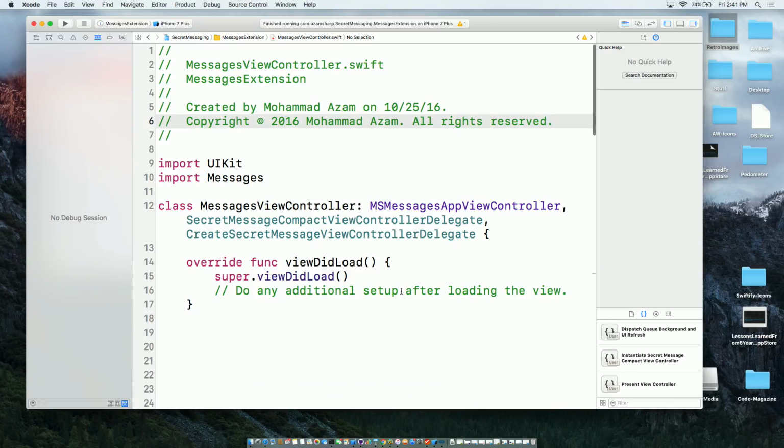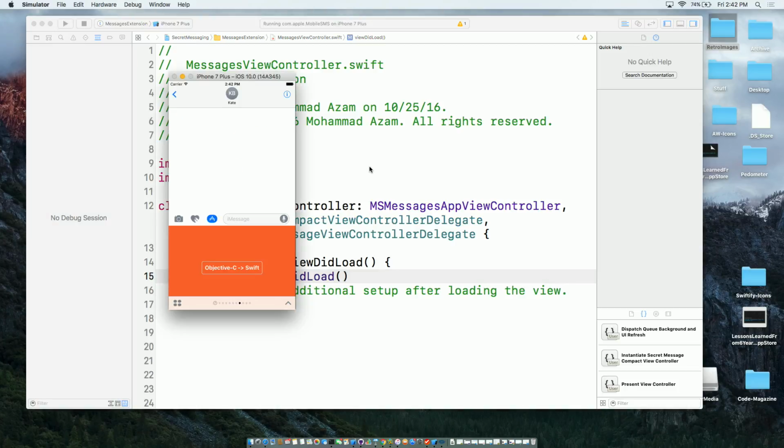Okay, so the app that we're going to talk about is a little bit of a fun app, all right? So let's say there are two teenagers, and they're texting each other. They're supposed to be studying, but they're texting each other. And they want to go to a party or do some stuff that is not allowed by their parents, all right? Let's just say that. So let me go ahead and run this. It's an iMessages app, not a sticker app.